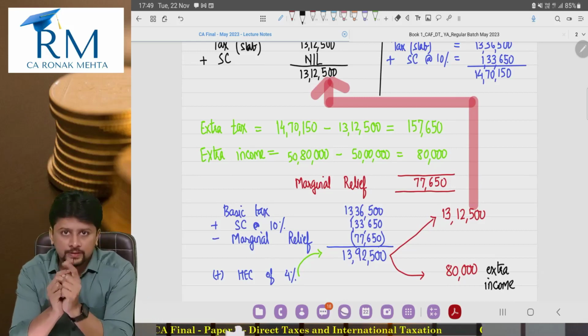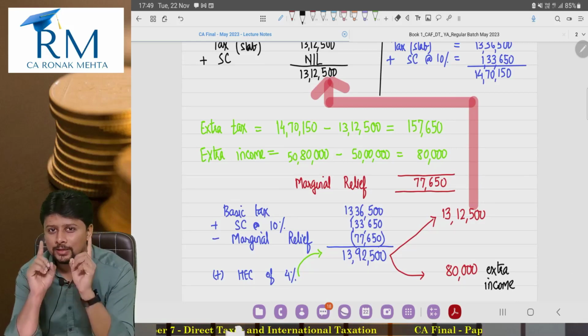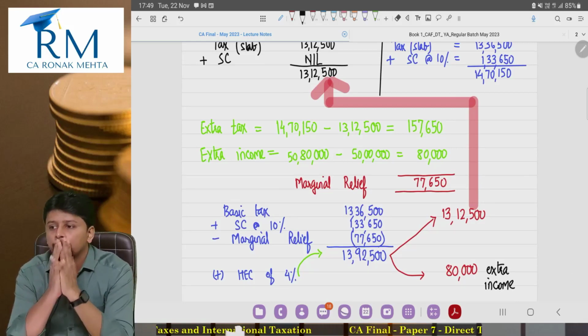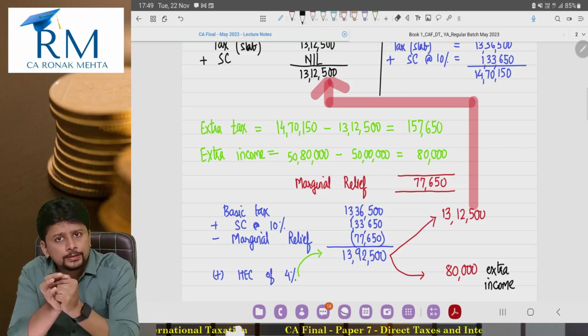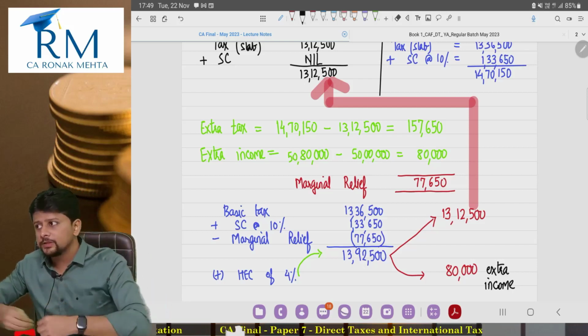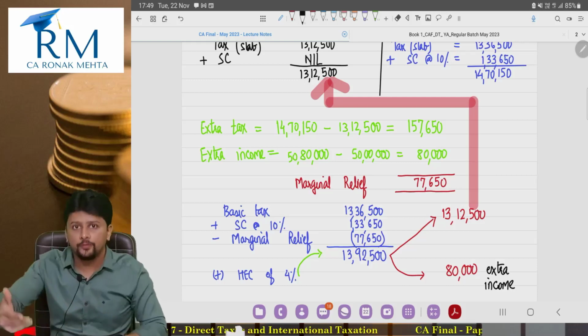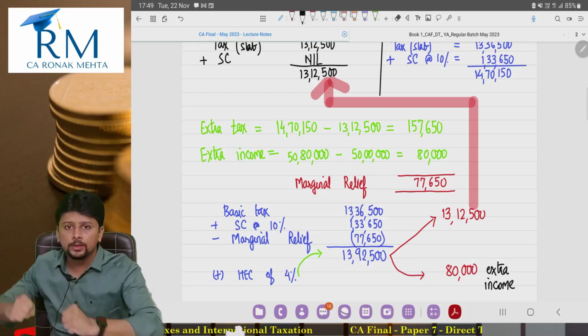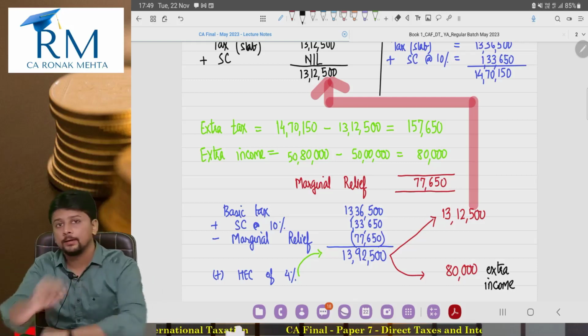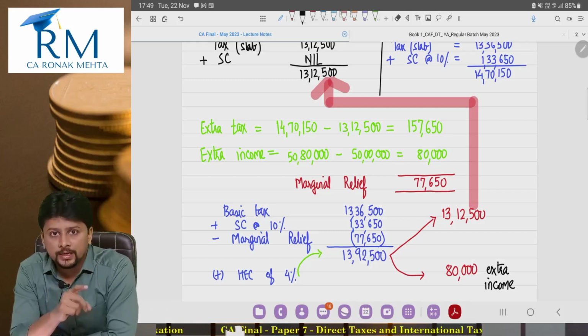If you understood this, then the doubt that comes in the mind of a student is, sir, that means 80,000 rupees is fully being paid to the government. The income that I am earning above 50 lakhs, I am fully paying that to the government. So that is 100%. That is a wrong way to think, beta.